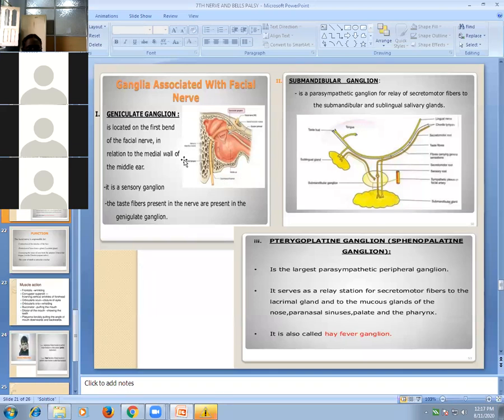This is for taste fibers, geniculate ganglion. This is for submandibular and sublingual glands, and this is for lacrimal gland and mucous glands of nose, palate, and pharynx. Three ganglia: geniculate, submandibular, and pterygopalatine.